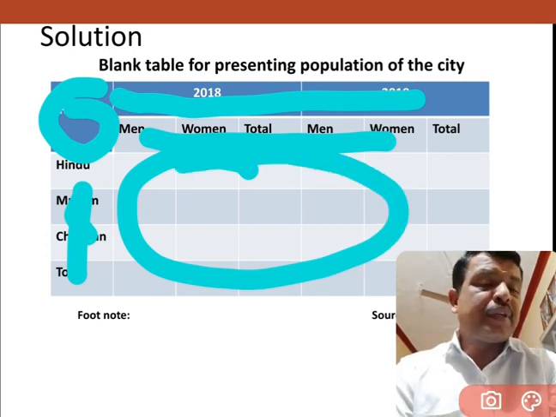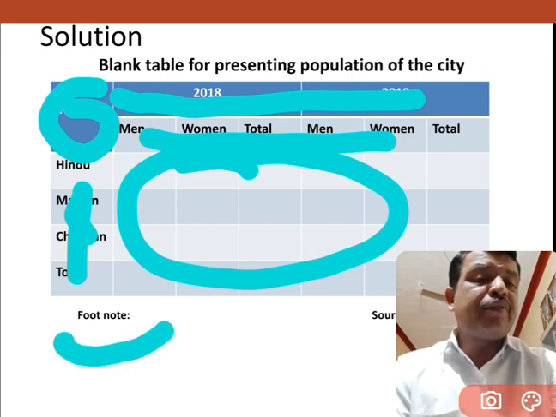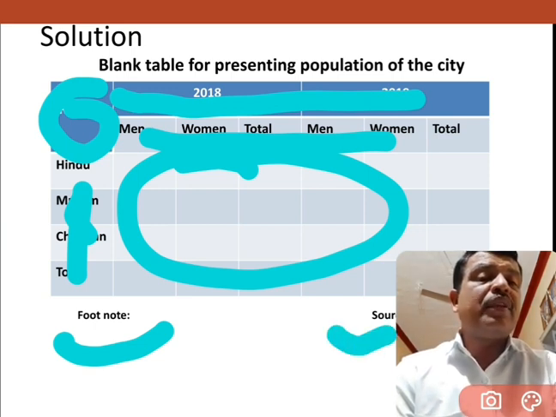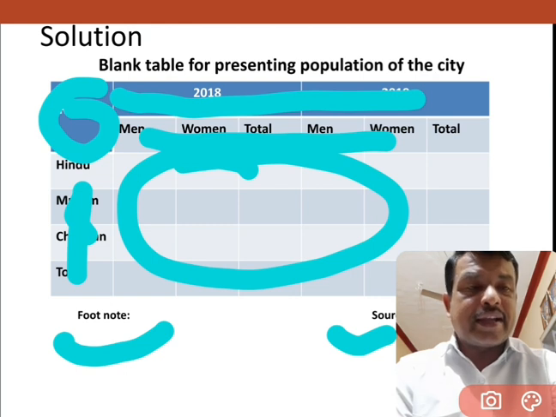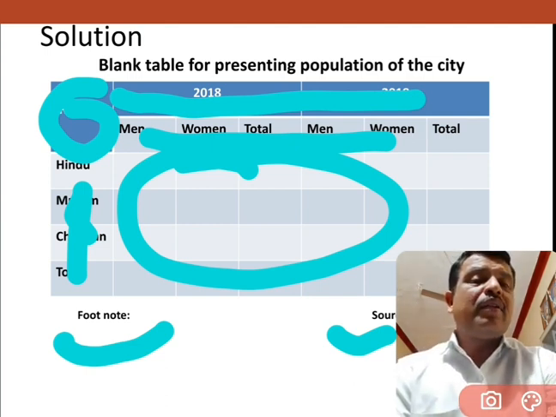The body of the table should be clean. And we have to write the footnote if the information is available in the problem. And we have to compulsorily write the source where the information was collected. That is to be written in the source note or in the source. And this is the table.